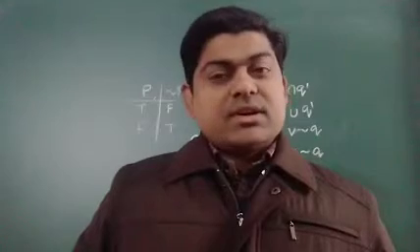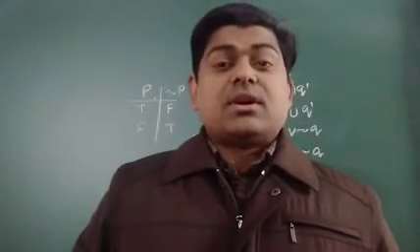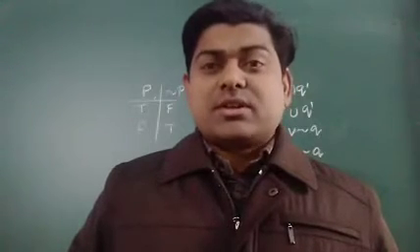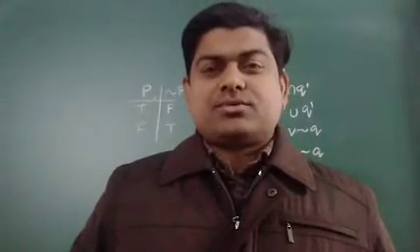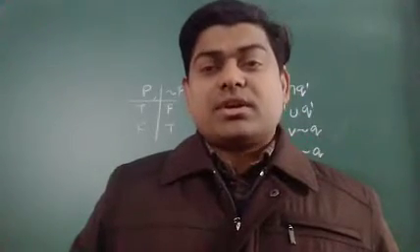Root 5 is a rational number. What can I write as the negation of this? Root 5 is an irrational number, or I can say root 5 is not a rational number. Both options are in front of you. The contradiction of the given statement is called the negation.